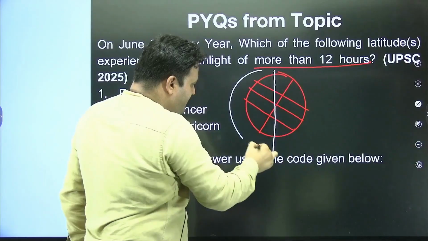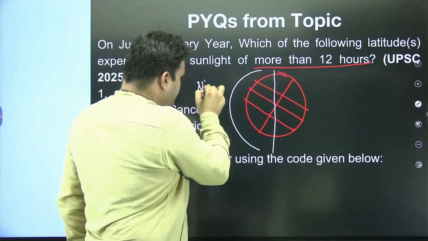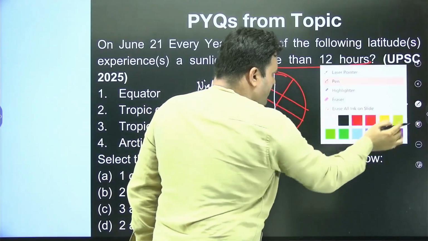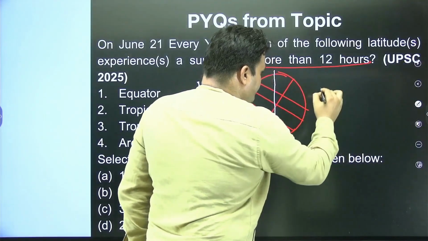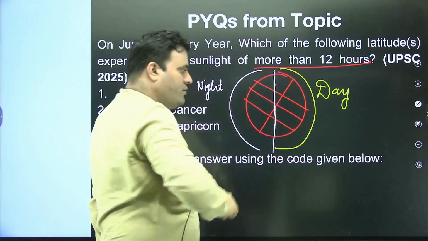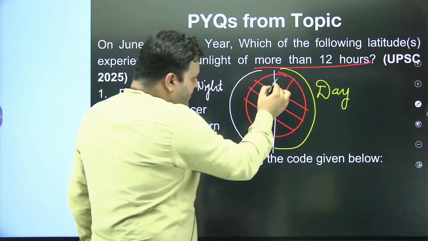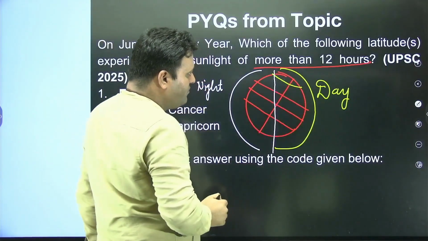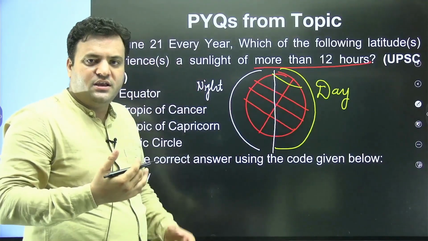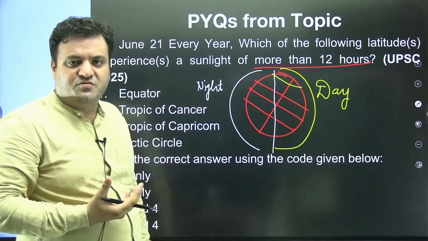This part will be under night, and this part will be under the influence of day. Here you can see we have a North Pole. All right, so you have to see where we will have a duration which is more than 12 hours.